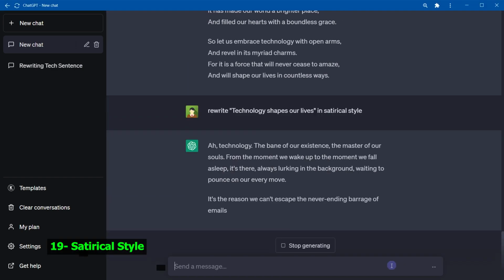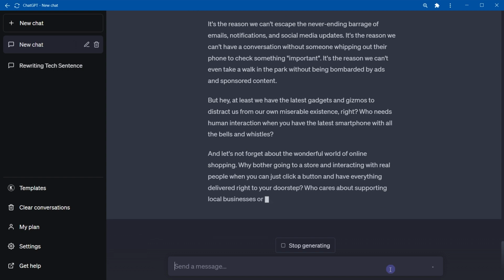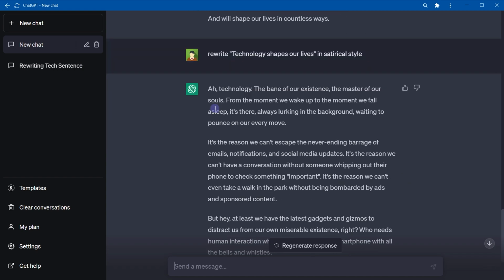Satirical style. Technology, the bane of our existence, the master of our souls. Satirical style is employed to criticize or ridicule through humor, irony, or exaggeration. This style is used in political cartoons, essays, and satirical works. It aims to expose flaws, hypocrisy, or absurdity in individuals, institutions, or society, often with the goal of inspiring change or raising awareness.